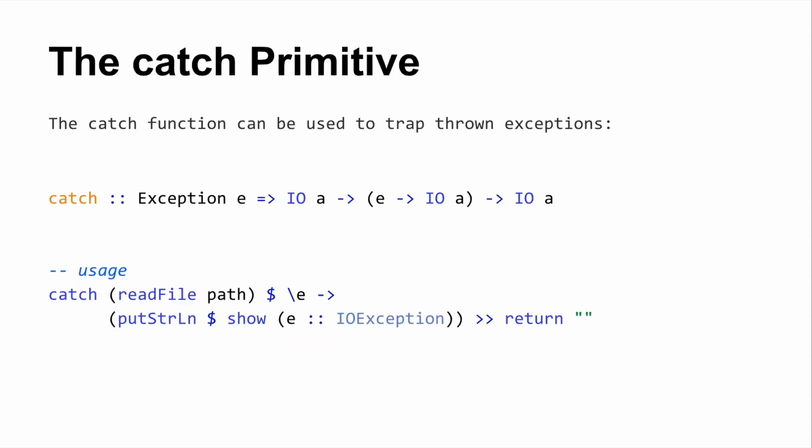The catch function, as you would expect, allows you to install an exception handler. Given an IO computation that when run produces an A, you give it a function from an exception to another IO computation. You get back this IO computation with that exception handler installed. You are familiar with readFile. Let's say you give it some bogus path. That's bad. It'll run your exception handler, and it'll give you back a value of type IO, whatever you parameterize it with. So in this case, when my exception is encountered, because I gave it some bad path, I'm going to write to standard out the string representation of that IO exception that was raised as a result of running the value that I got out of fully evaluating that expression right there.